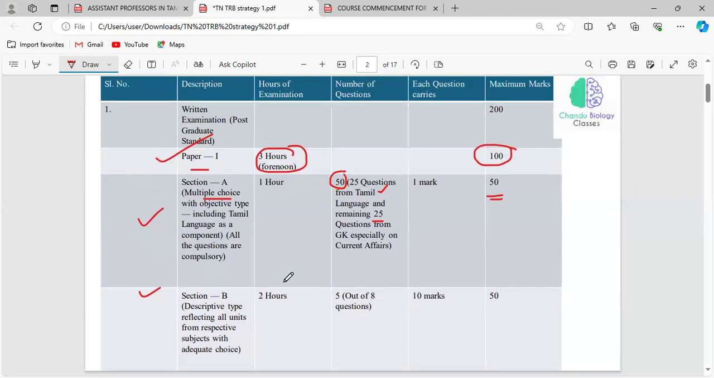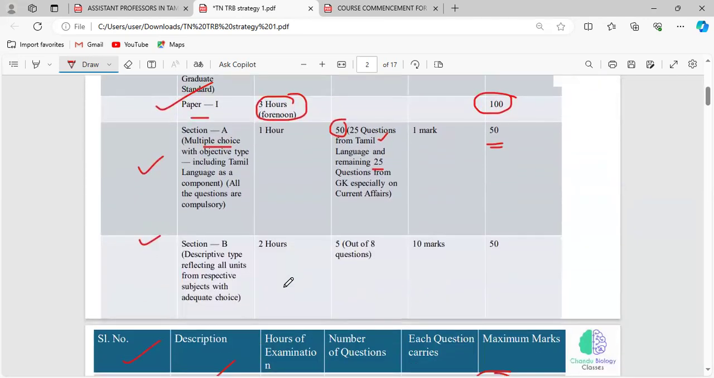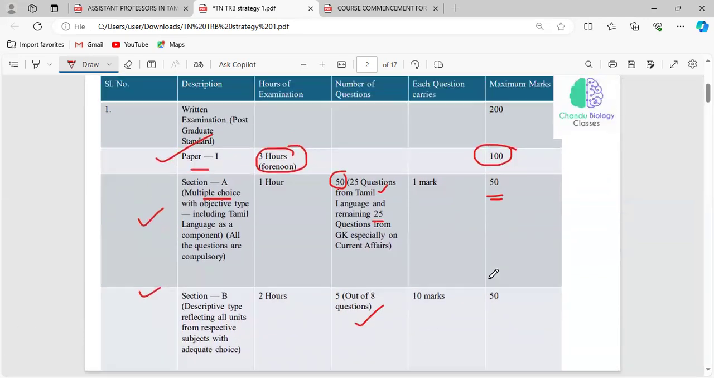The duration of section B will be 2 hours, and we have an option in this section. Totally there will be 8 questions. Out of 8 questions, we have to write 5 questions, and each question carries 10 marks. So totally 50 marks. Section A and section B are 50 plus 50, so the maximum mark of paper 1 will be 100 marks.